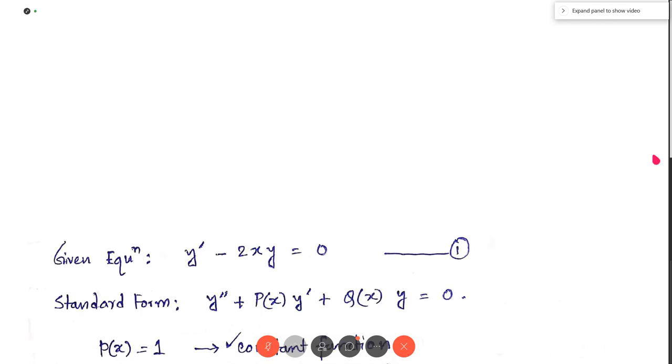So here the given equation is y dashed minus 2xy equal to 0. Standard form is this. Since this y double dash term is not here, p(x) equal to 1, which is a constant function, analytic everywhere. So analytic at x equal to 0, and q(x) equal to minus 2x, which is a polynomial function. So analytic everywhere. So analytic at x equal to 0. So x equal to 0 is an ordinary point. Now, can anybody tell me what will be the next steps?